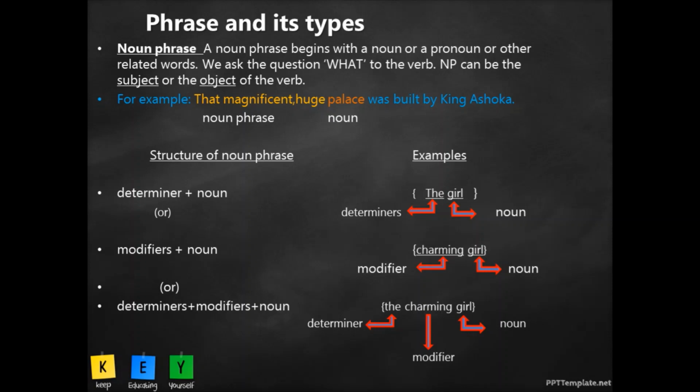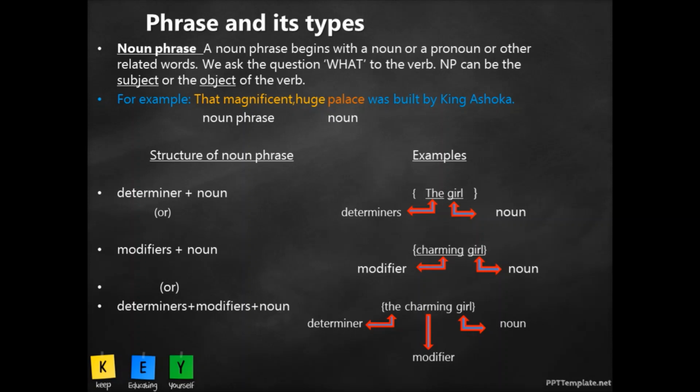Is it telling you more about the noun? Okay, now was is the verb here. So when we look at the noun used before that and ask the question, what was built by King Ashoka? We ask the question to the verb was. What was built by King Ashoka? That magnificent huge palace. So that magnificent huge palace would be termed as a noun phrase.